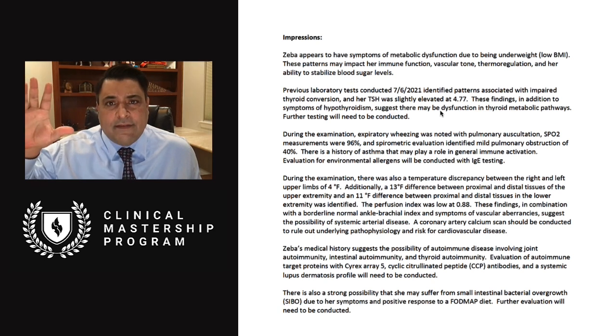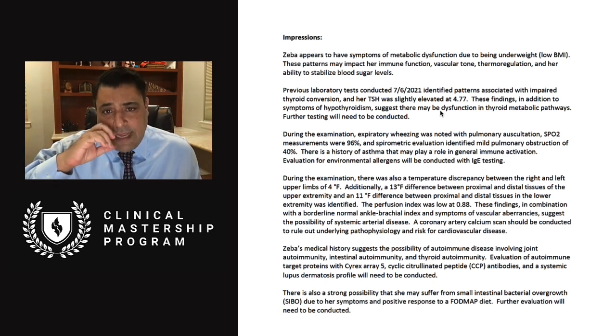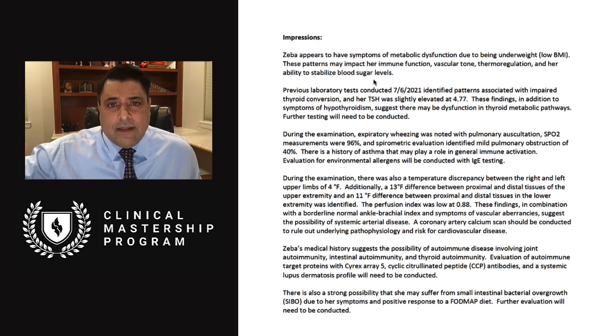So when someone's body mass index is really small and they're underweight, they end up with all the symptoms that, to some degree, she has, like loss of immune function, loss of immune resiliency, thermoregulation issues, inability to stabilize blood sugar levels. So myokines, adiponectin, adipokines, leptin itself all play a role here. So the first thing, the big impression of what's happening here is that she has low BMI. If you see someone who's really obese, you expect them to be inflamed and have hyperlipidemia and hypertension and the whole metabolic syndrome cascade.